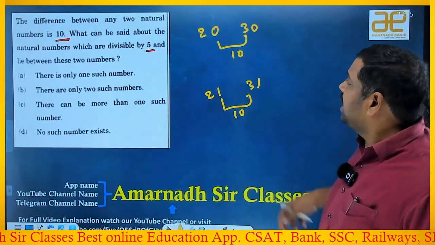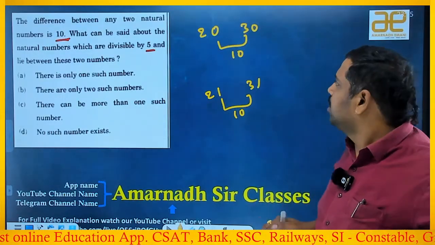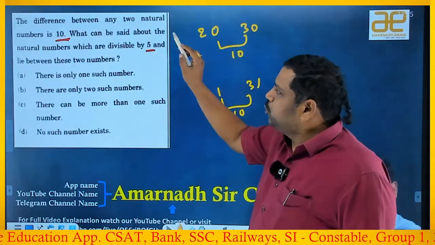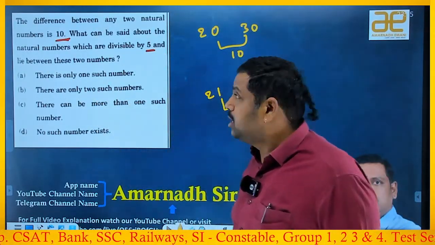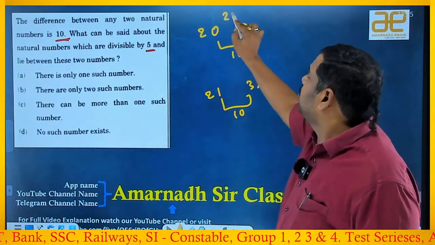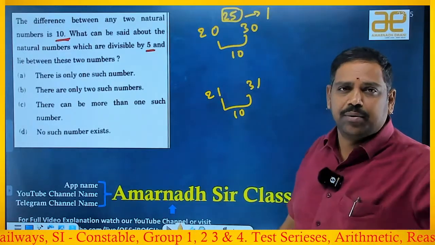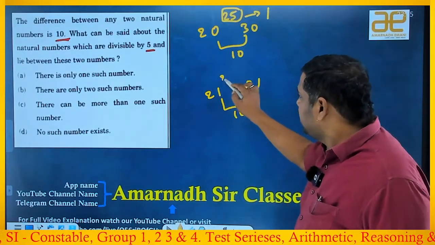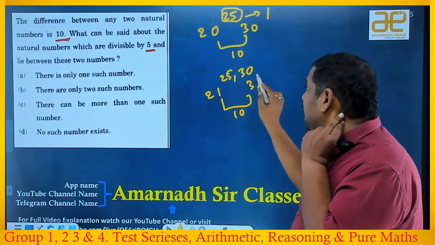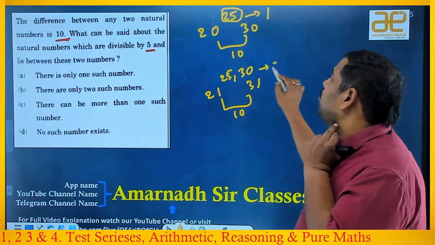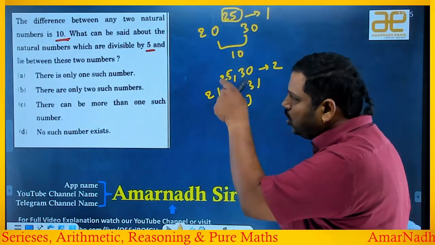Then I'll get the proper conclusion, okay? So in the examination, getting these two we have to take, that idea is most important, okay? So you are taking a number which is divisible by 5 and that should lie between these two numbers. Multiple of 5 means only 25. How many numbers are there? Only 1 in that case. If you go to this one, 25 is a number, 30 is also a number. These two lie between these two and both are divisible by 5. Means how many possibilities are there? Two possibilities are there.